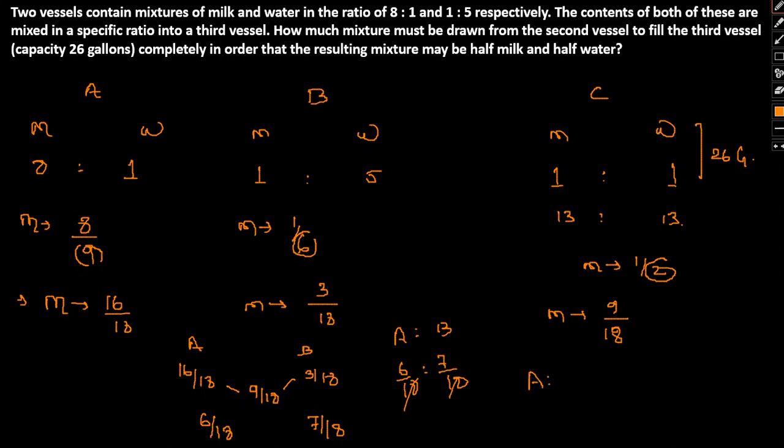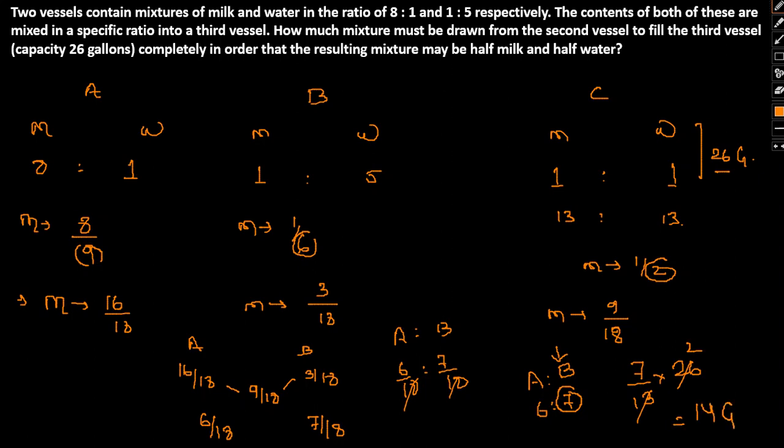Which means the mixture in vessel A is to vessel B is nothing but 6 is to 7 in the ratio. So now in total we have 26. Therefore if we only look to find the content of the mixture that has gone in from container B, all we need to do is B's part is 7, total parts is 13, 7 plus 6 is 13, into the total liquid.